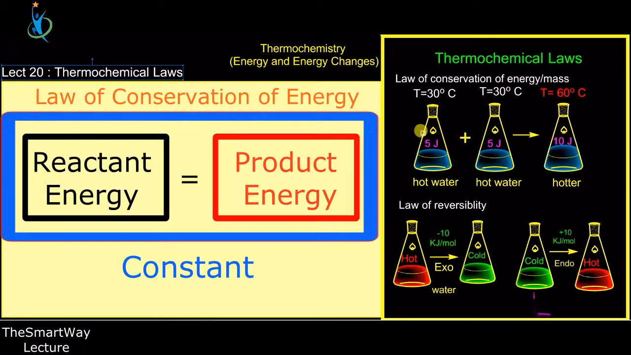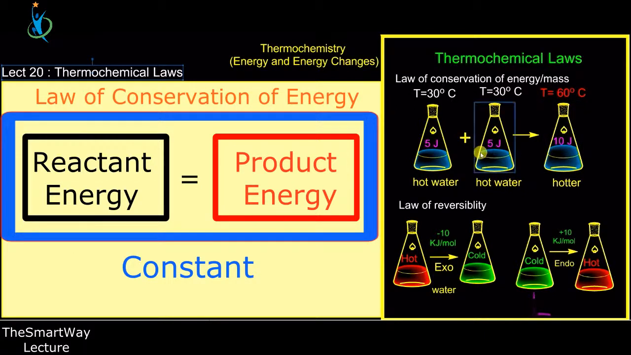So this is a simple demonstration. Now if I have hot water at a temperature of 30 degrees, and I also have another hot water at a temperature of 30 degrees. Now each of these systems are hot. They have their own internal energies, that is 5 joules each, at this particular temperature. Now if I add these two hot water, I'm supposed to get an equal amount of energy.